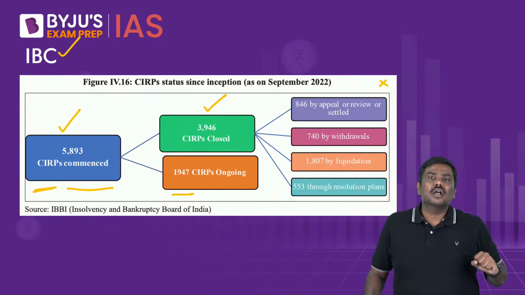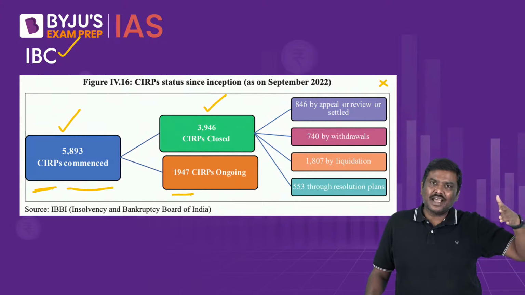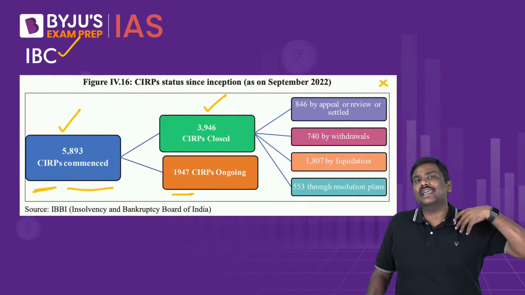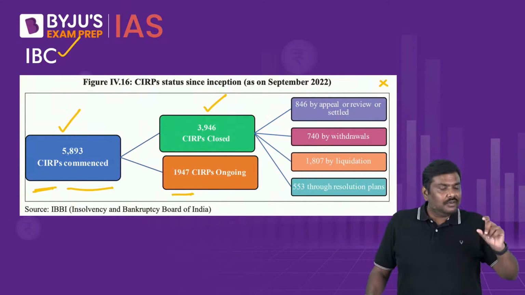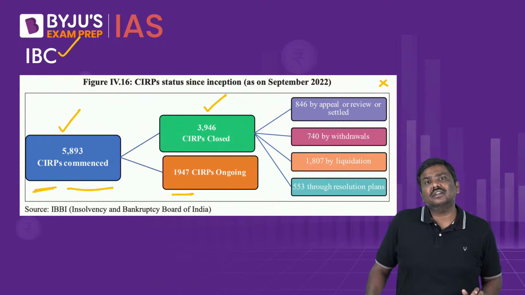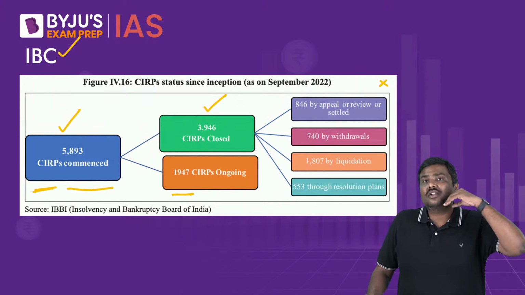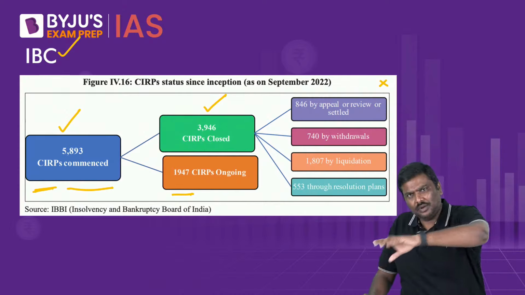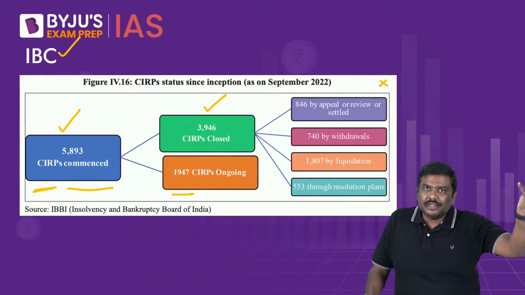Why? Unlike the earlier situation, under the IBC, both the creditor as well as the borrower, either of them can go to the NCLT and file an application for insolvency resolution. And when you say creditor, it could be a secured creditor or even an unsecured creditor. Even if there is an unsecured creditor, let's say a raw material supplier to whom the company has not made the payment, they can simply go to NCLT and file a complaint.